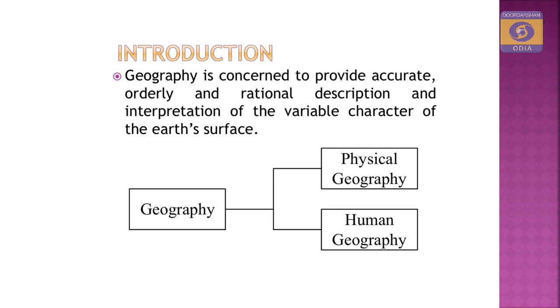As we know, geography is concerned to provide accurate, orderly and rational description and interpretation of the variable characteristics of Earth's surface. What is accurate?